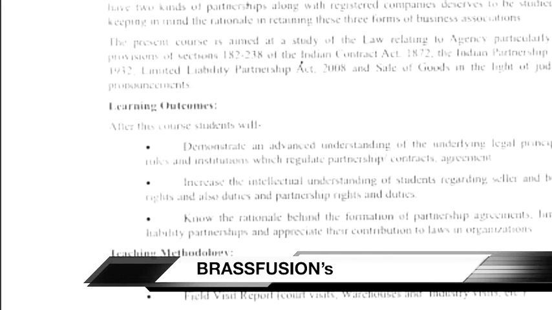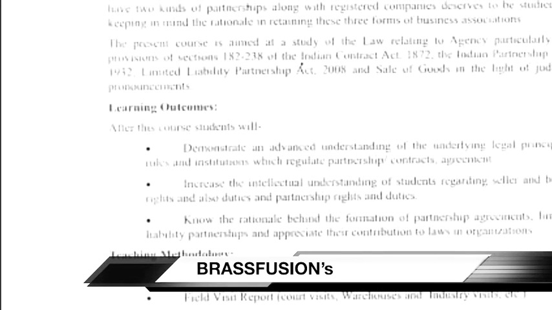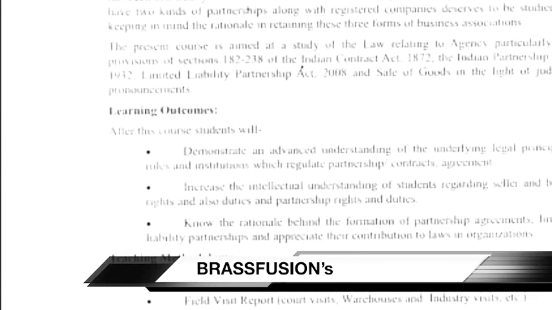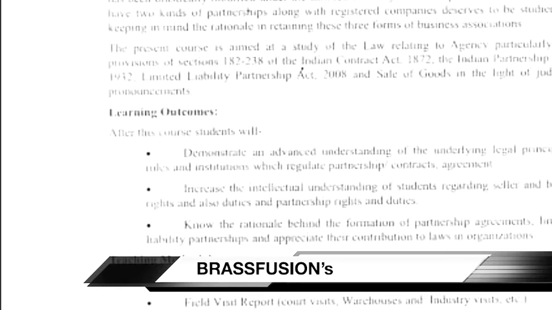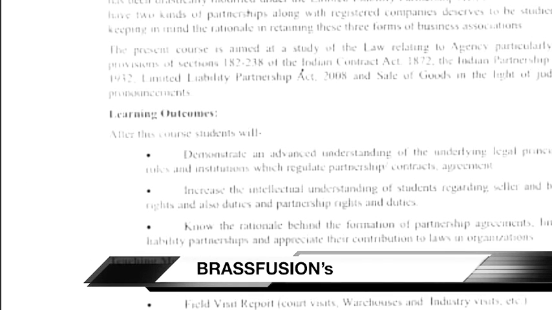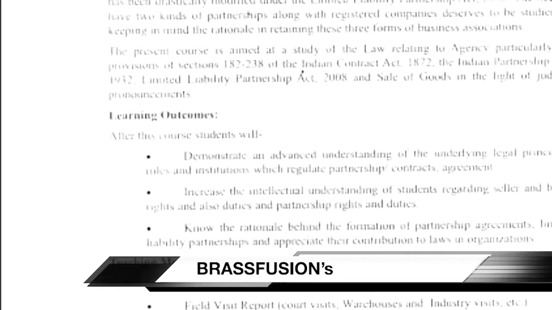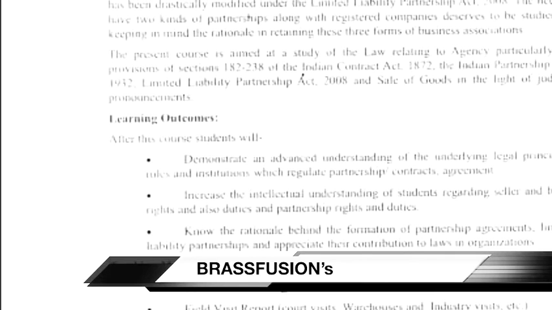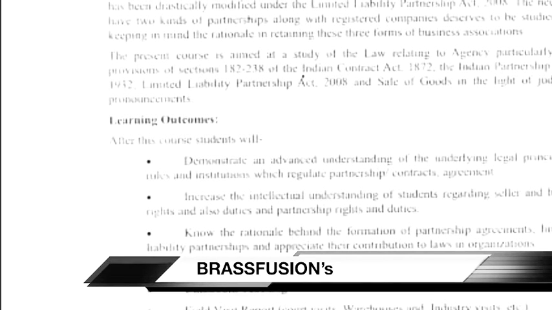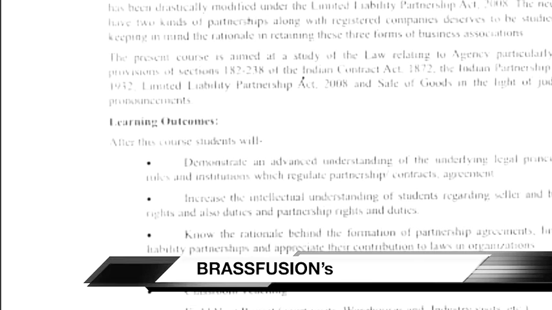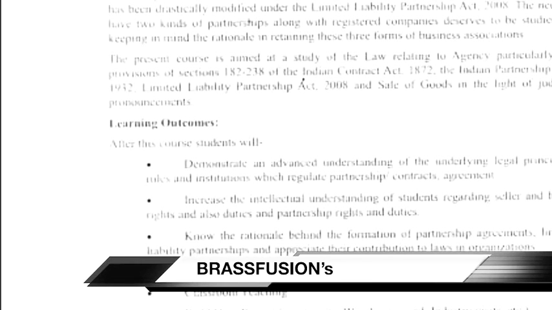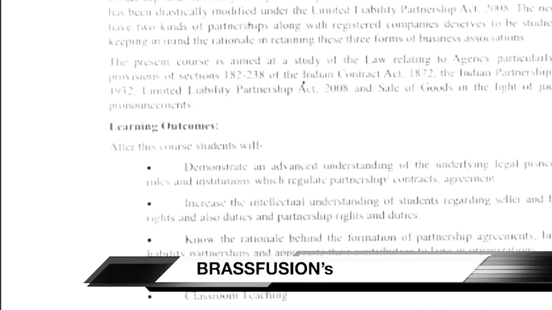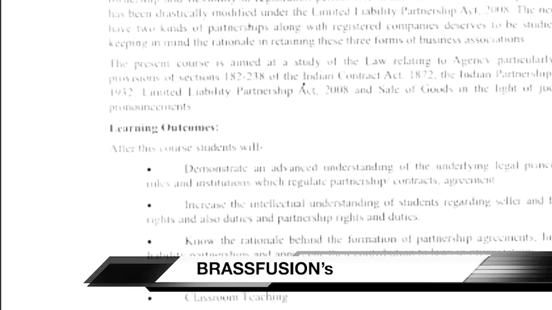It is right. Let me tell you, before 2013, because I want to tell you the development, you should be aware of it. Before 2013, a partnership firm could have only 10 people for banking business and 20 for non-banking business. So nobody is wrong, right? If someone is saying 20, then they need to update their knowledge.